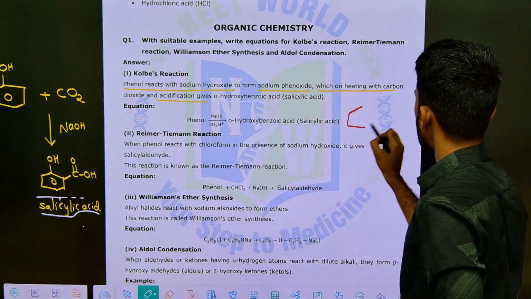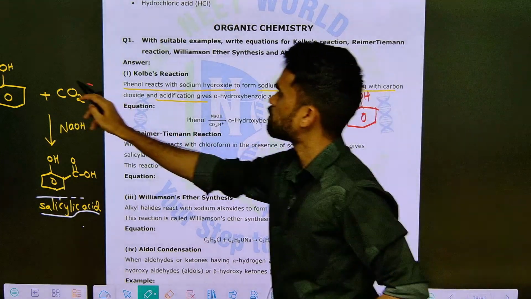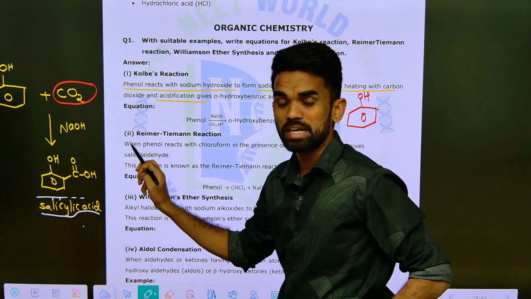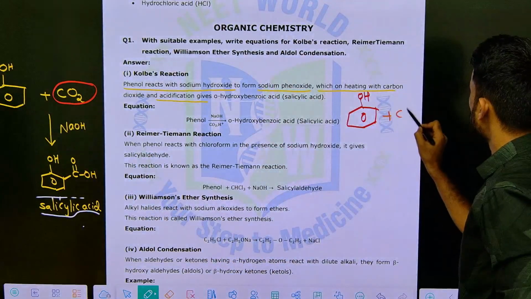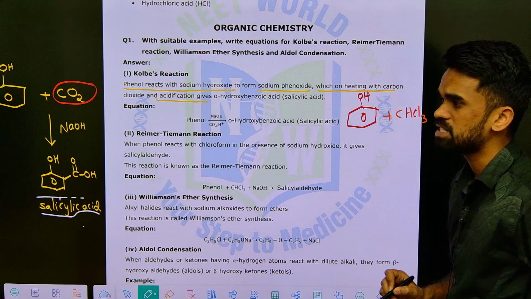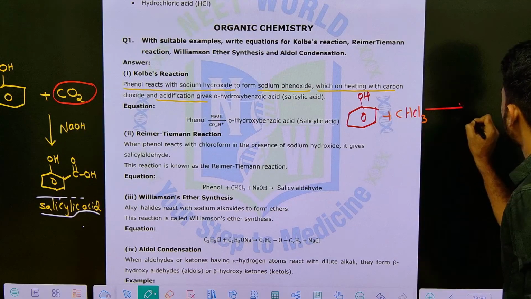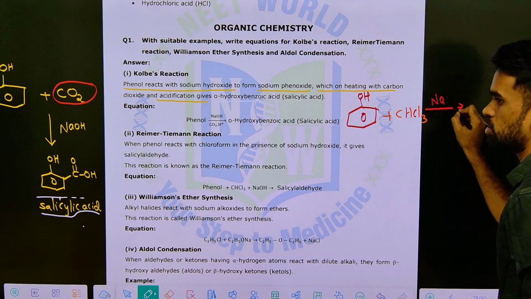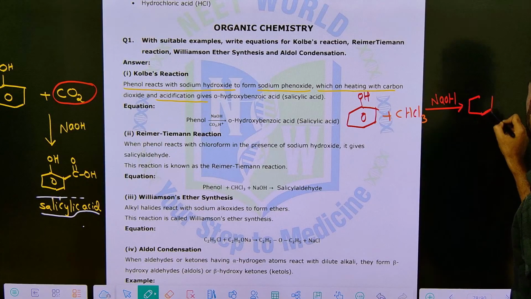So this is phenol. Here you have treated with carbon dioxide, NaOH. So in Riemann-Tiemann reaction you need to treat phenol with chloroform. Chloroform formula CHCl3. Okay, and this reaction takes place in basic medium, it means again you need to take NaOH here. That's it. The product formed here is